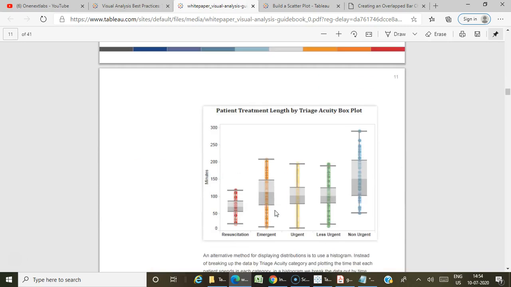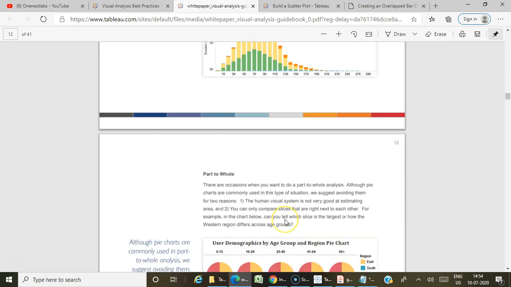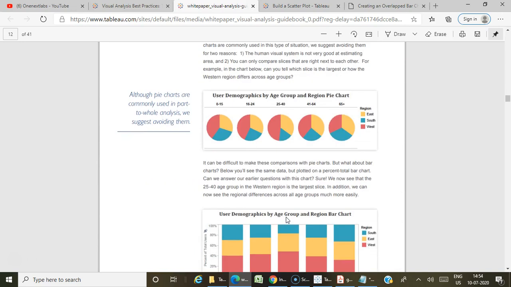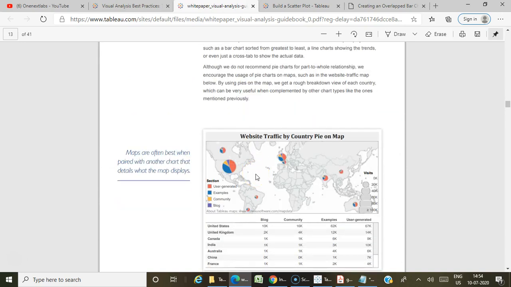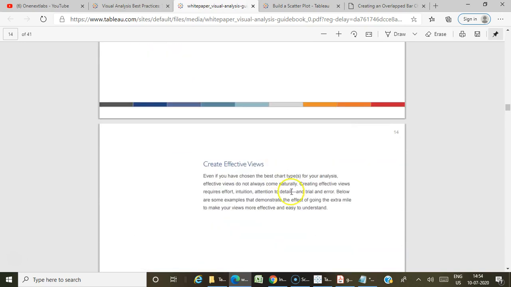You will know how to choose the right visualization based on each requirement. That is, in case of distribution, what chart we have to choose; in case of trend, what chart we have to choose; in case of correlation, what chart we have to choose. Like that, they have explained each and every graph from different perspectives.